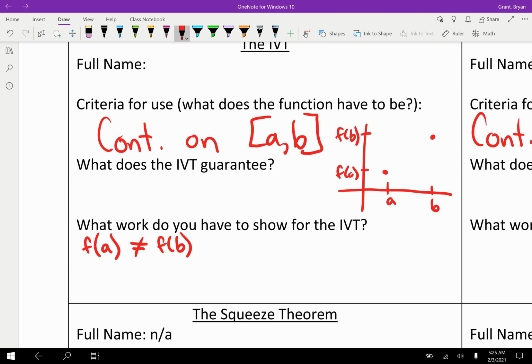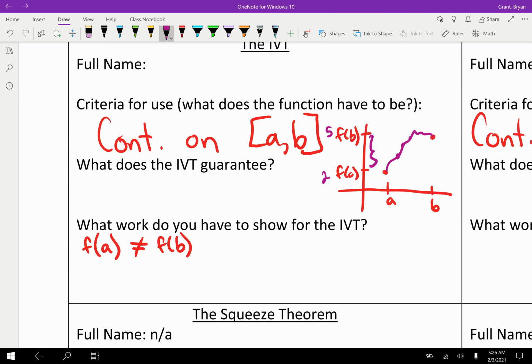okay, they are just saying that if we look in between the outputs, there are, of course, a bunch of values there. Let's say that this output was like 2 and this one is 5. Well, then on our journey from the starting point to the ending point, the IVT is just telling us that it must pass through every output between 2 and 5. Right? There has to be a point somewhere on here that has an output of 3 and 4 and 4.7 and so on and so forth. Doesn't matter how you draw it, we have to pass through every number between 2 and 5.